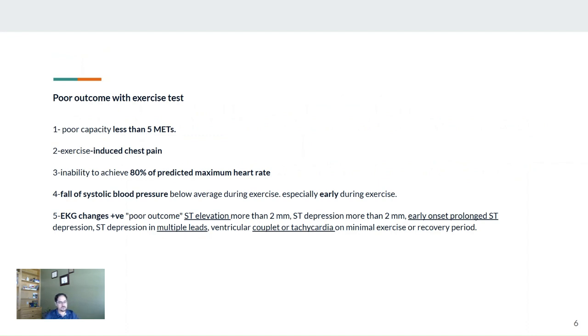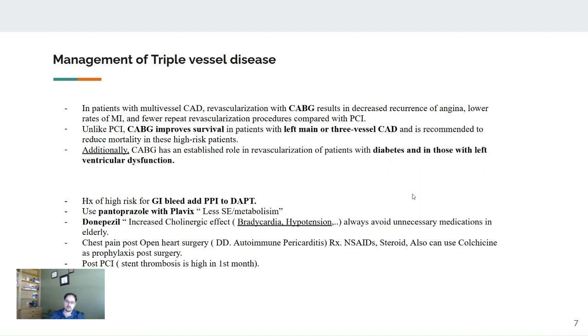If the patient has induced chest pain, or the patient has no capacity, or a METS score less than 5, that means this is a poor outcome and a positive test. You need to go for the next step.